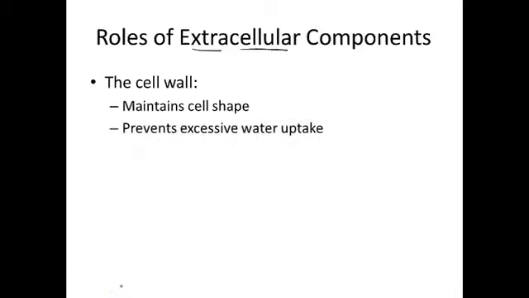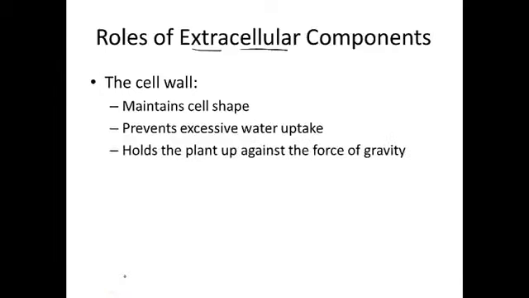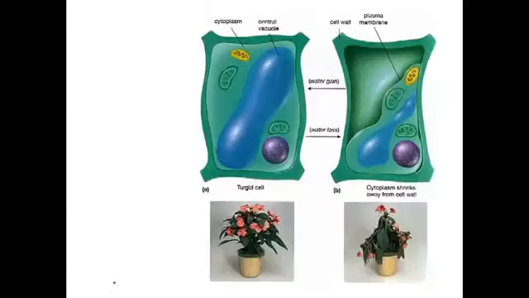Now finally, there are some components that are found outside of the cell but attached to the cell. So extra on the outside, extracellular components. An example would be the cell wall. The cell wall is not considered an organelle. It helps the cell maintain its shape, it prevents too much water from being taken up, and in a plant it helps hold the plant up against the force of gravity.